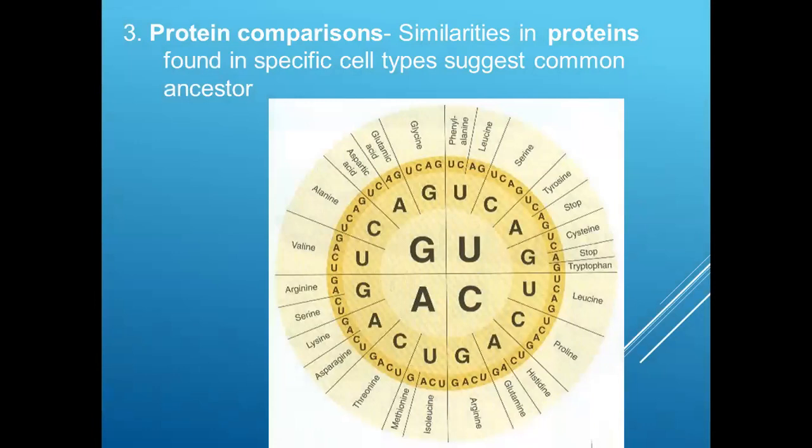Then we can have protein comparisons as well. Similarity in proteins found in specific cell types suggests common ancestors. If we find the same kinds of proteins in different kinds of cells, that also suggests a common ancestor.